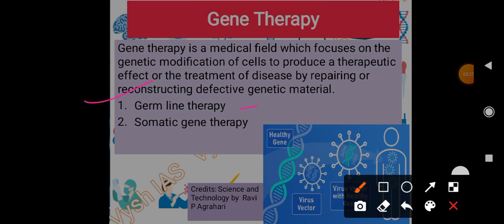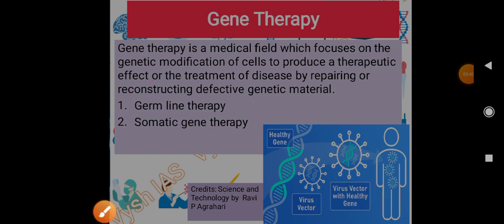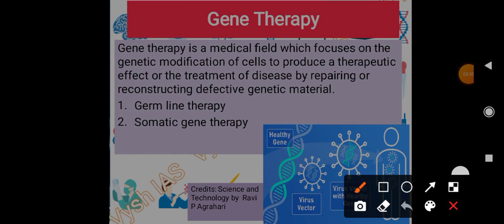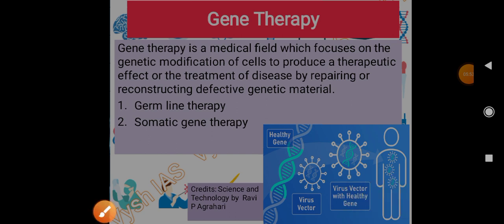Mainly these two are involved. Germline therapy: germline means reproductive cells, like egg and sperm. And somatic gene therapy means normal body cells. Here in this picture it has been shown. Biology is mainly all about pictures. Unless we are able to imagine all that, we won't remember it for long, right? That's why I have included so many pictures here.